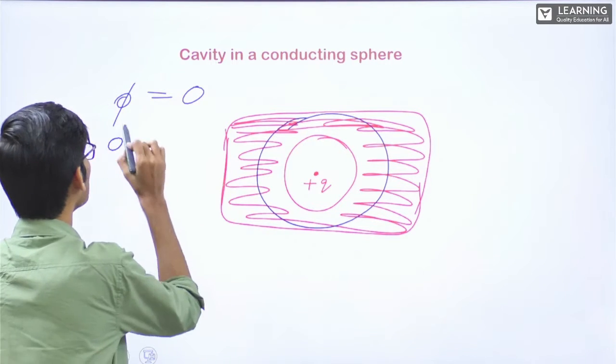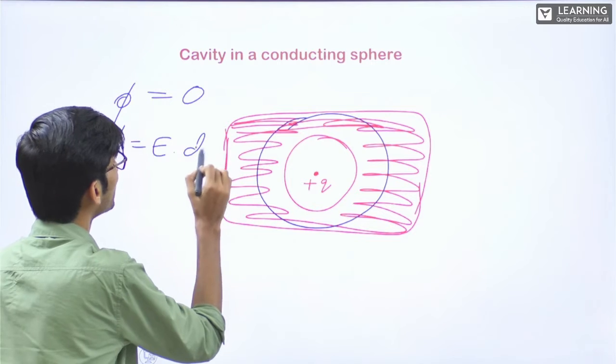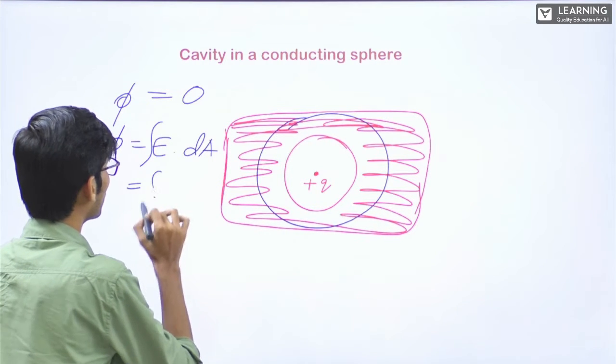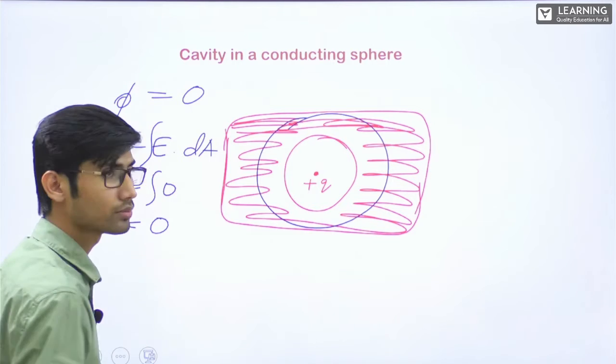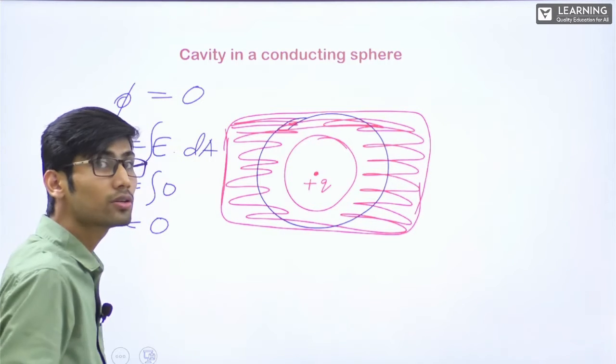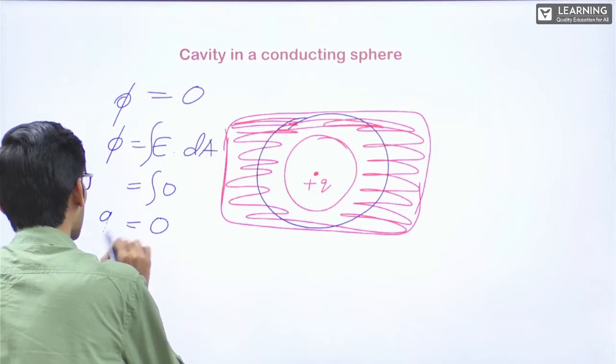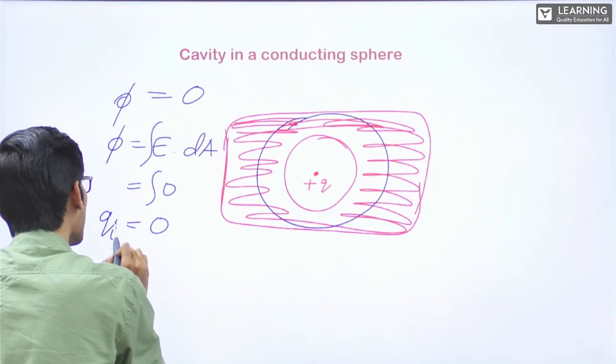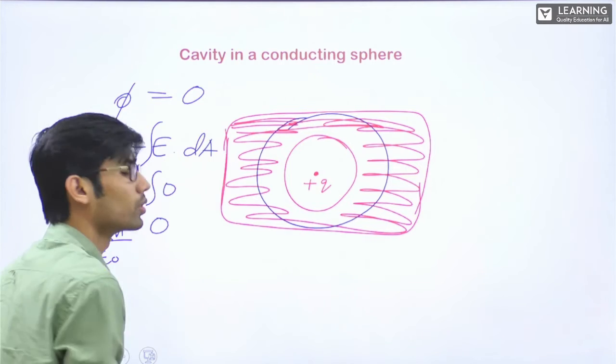Correct? Phi is equal to integral E dot dA. Integral E is equal to 0, integral 0, phi is equal to 0. And phi according to Gauss law, Q for any closed surface, if this is a closed surface, Q inside by epsilon naught is equal to 0.